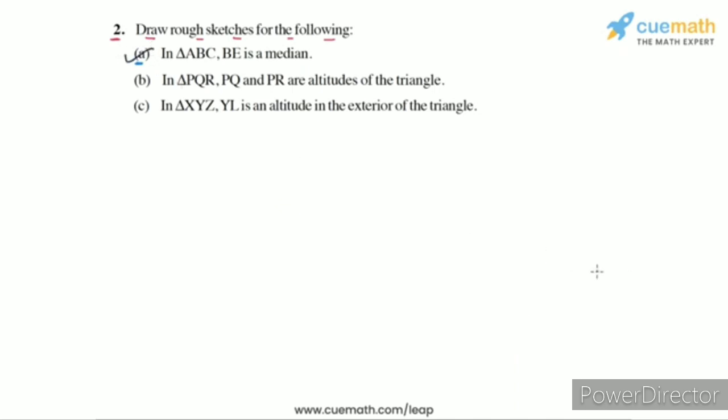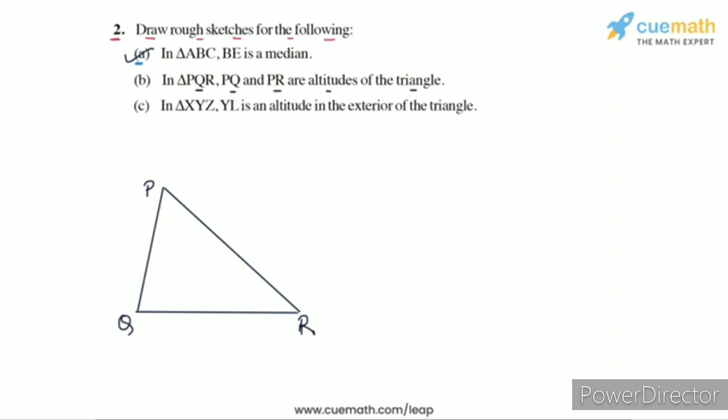Then in part B we have to draw a triangle PQR in which PQ and PR are altitudes of the triangle. So here's an arbitrary triangle PQR that I have drawn. In this triangle we want PQ and PR to be the altitudes. Now what is an altitude of a triangle? An altitude is a segment drawn from a vertex which is perpendicular to the opposite side.